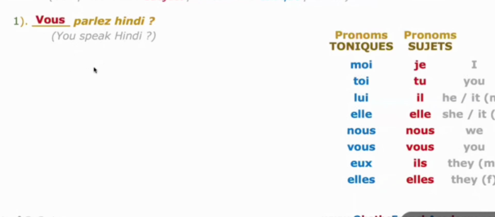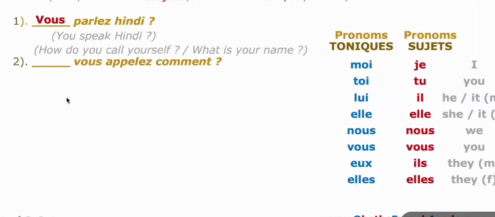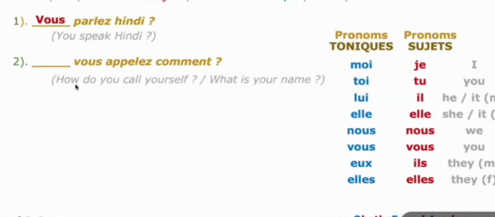Okay, second one. And the second sentence verb is a reflexive verb that is covered in your page number 5. Vous appelez comment? That is, how do you call yourself? Or what is your name? Like this you have to ask. Somebody you want to call, vous appelez comment? That means what is your name? This appelez is a reflexive verb.